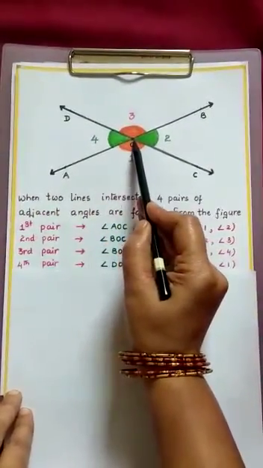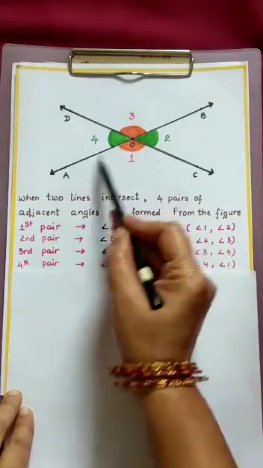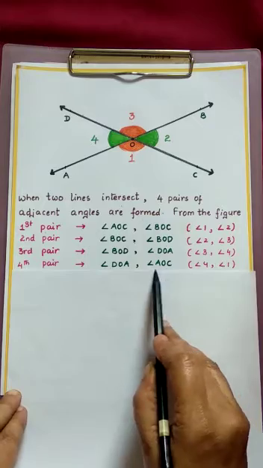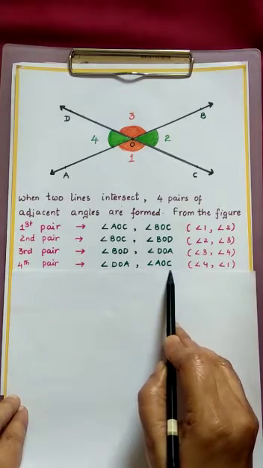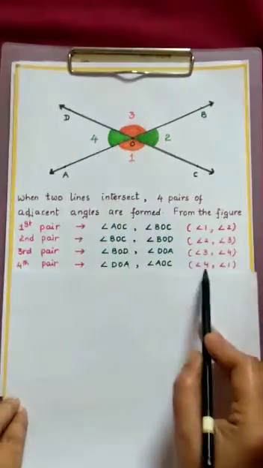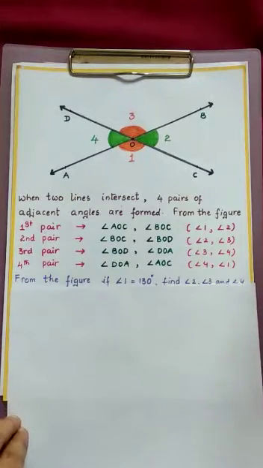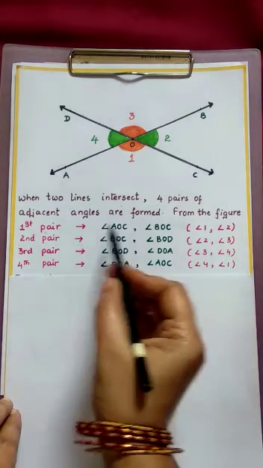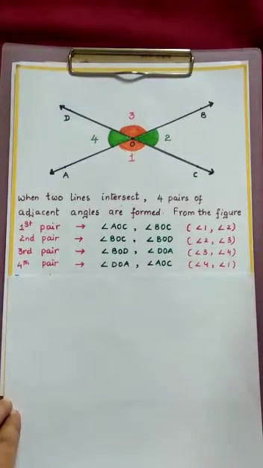What is the common vertex? O is the common vertex, OA is the common arm. So angle DOA and angle AOC are also adjacent, nothing but angle 4 and angle 1. Like this we get 4 pairs of adjacent angles when two lines intersect.